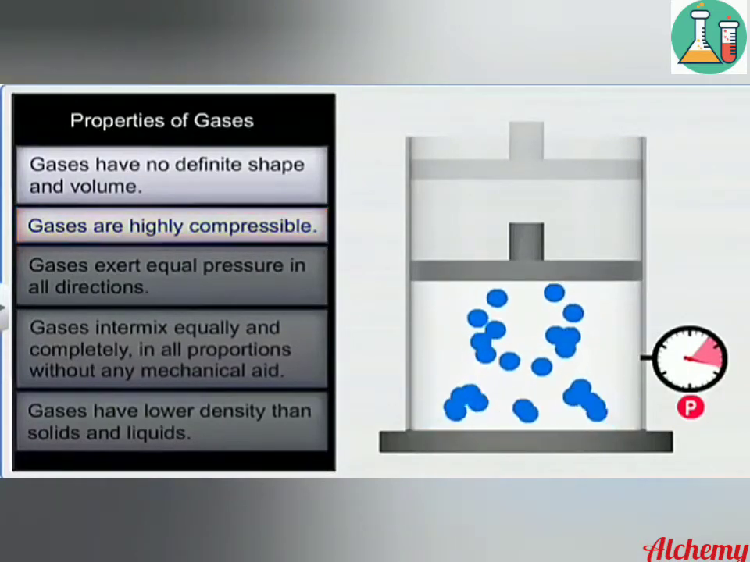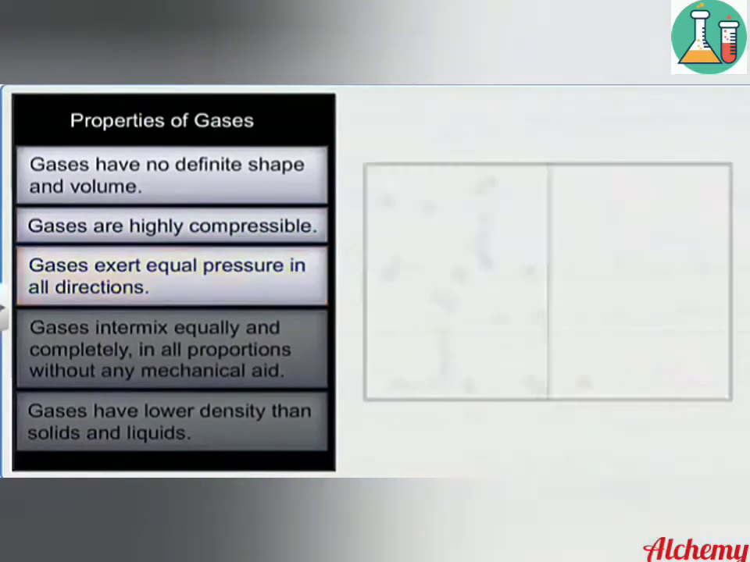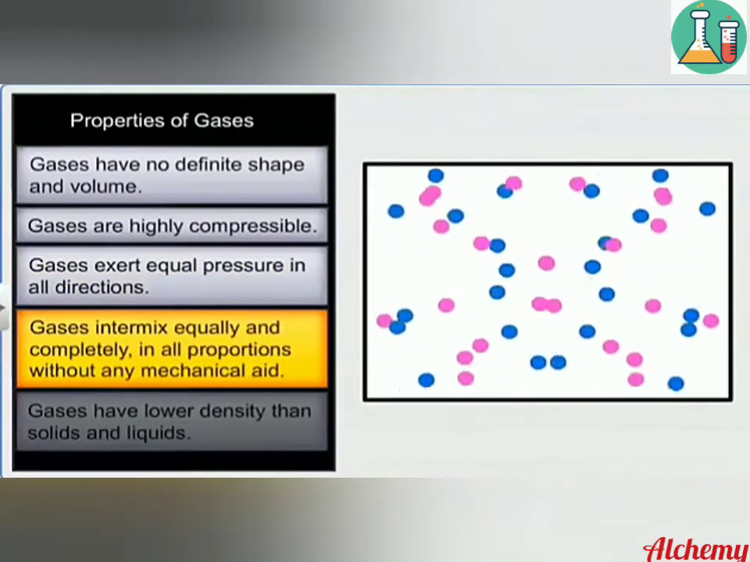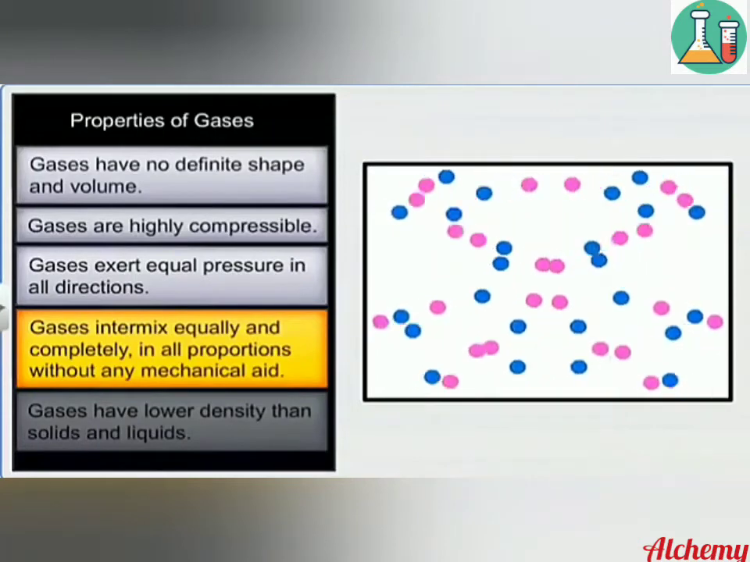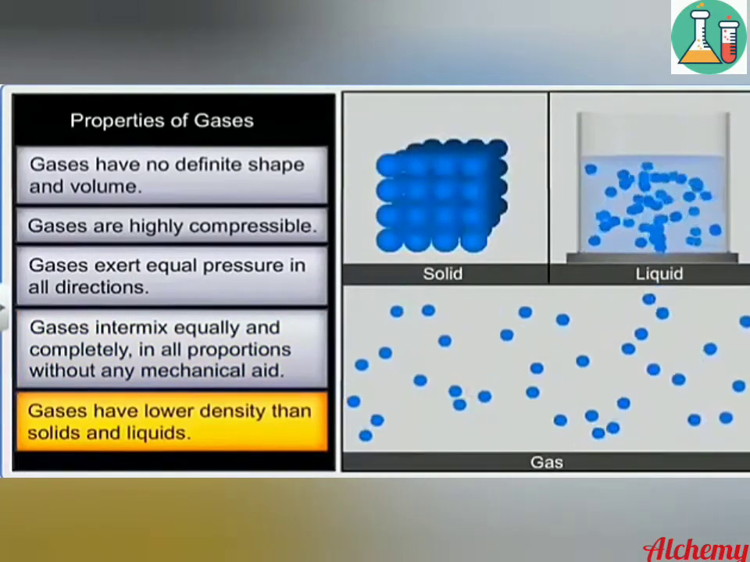The gases exert equal pressure in all directions, and the gaseous atoms and molecules are in constant rapid motion, which results in pressure of the gas. The gases intermix equally and completely in all proportions without any mechanical aid. Gases have a lower density than solids and liquids.